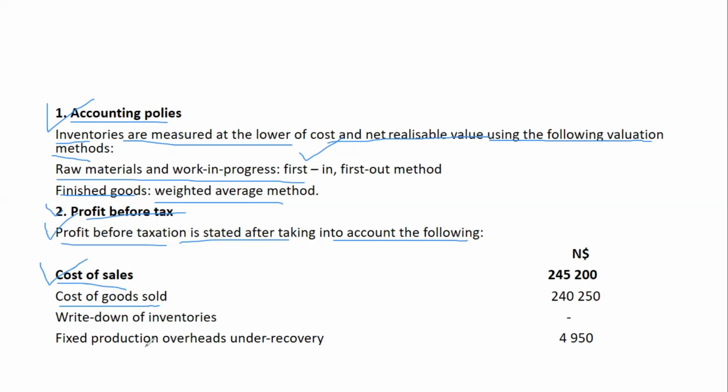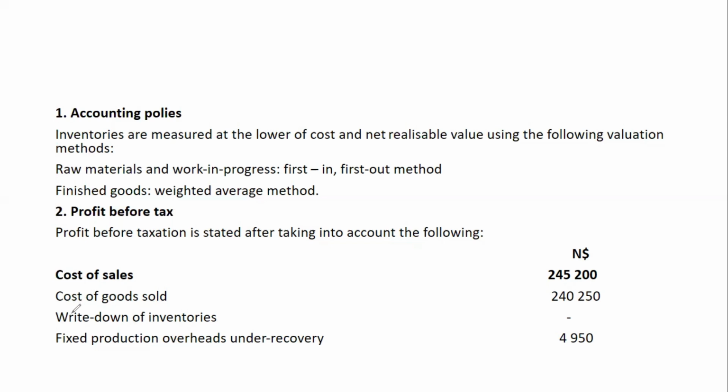And fixed production overheads under-recovery, we write 4,950. Okay. So this amount is resulting from the unallocated fixed manufacturing overheads. Remember, as per IAS 2, the unallocated fixed manufacturing overheads should be expensed to cost of sales. So we add everything here, and it should give us this amount.